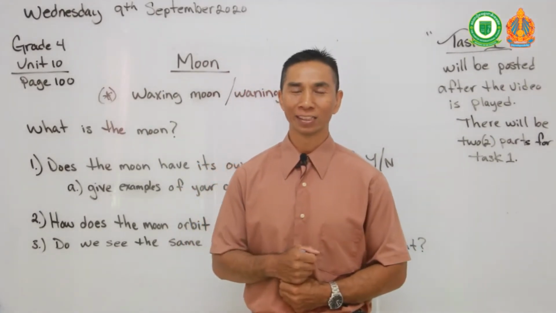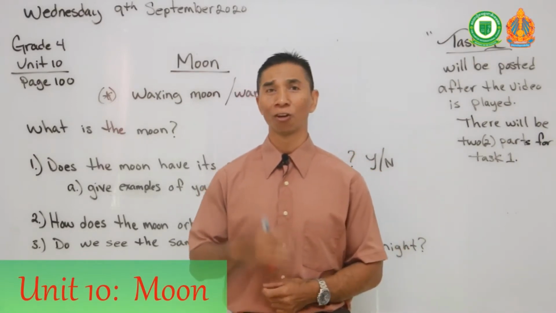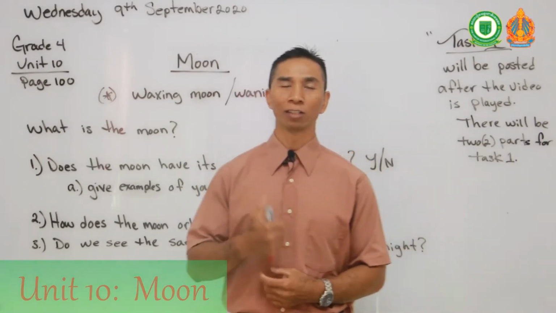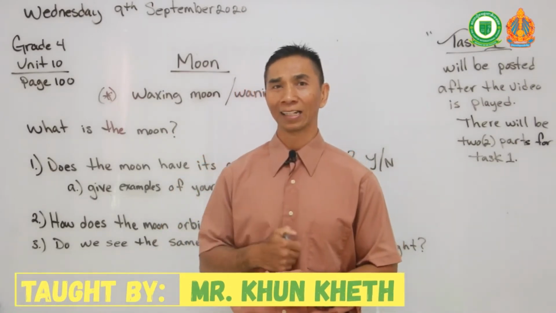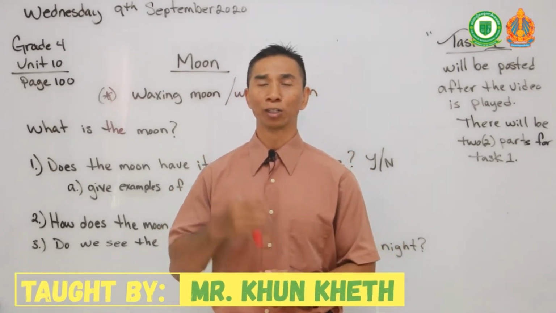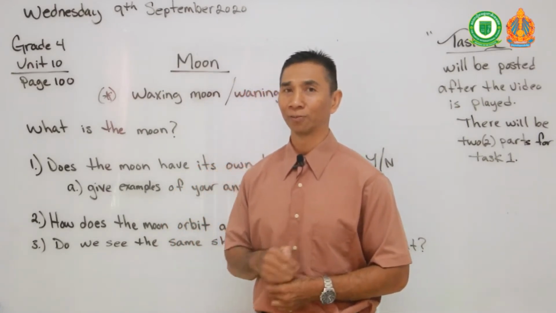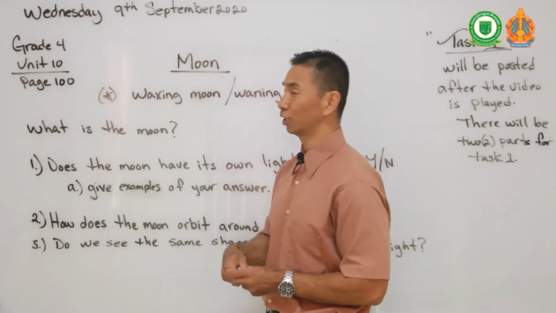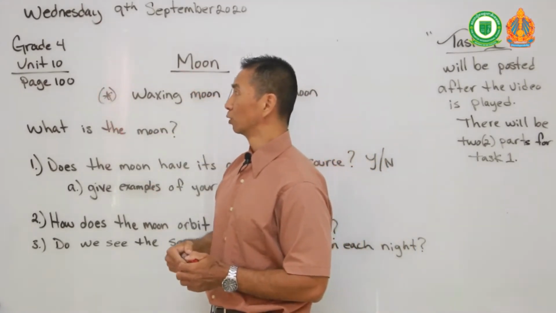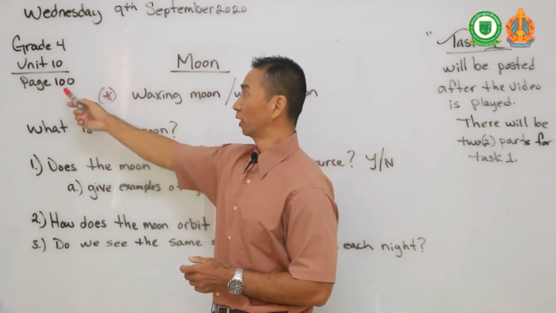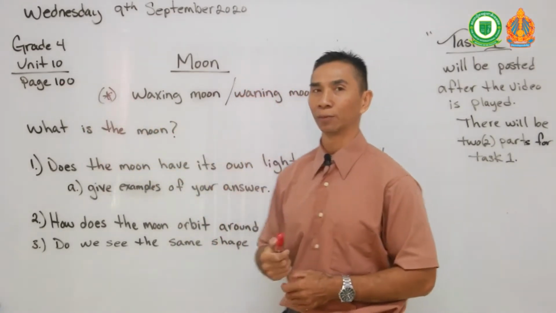Well, thank you for our discussion before our lesson about last week's lesson, where we talked about the Earth and how the Earth orbits around the Sun. And also we talked about the high tide and low tide. Remember that? How the moon affects the tide of our water in our planet Earth. Well, today we are going to continue talking about the moon in Unit 10. Today we're going to start our lessons on page 100, which is entitled Waxing Moon and Waning Moon.